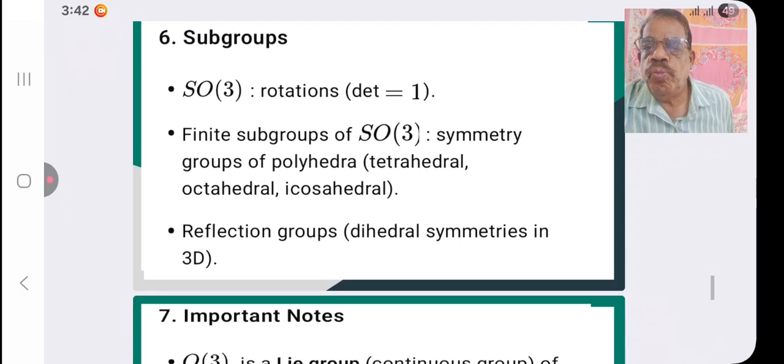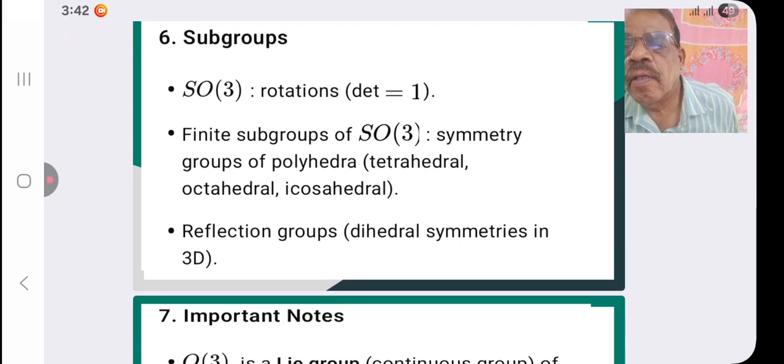Now see subgroups. SO3 is rotations, determinant equal to 1. Finite subgroups of SO3 are symmetry groups of polyhedra. Examples: tetrahedral, octahedral, icosahedral. Then come reflection groups, dihedral symmetries in 3D.